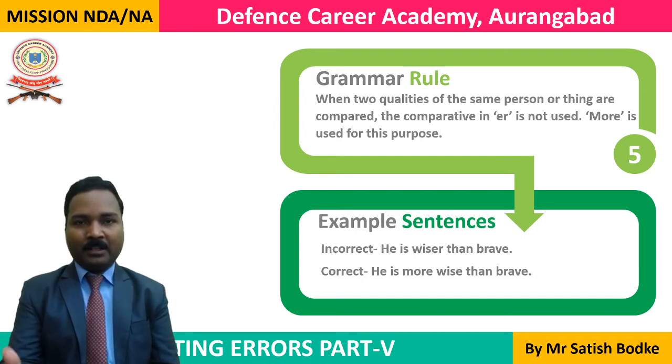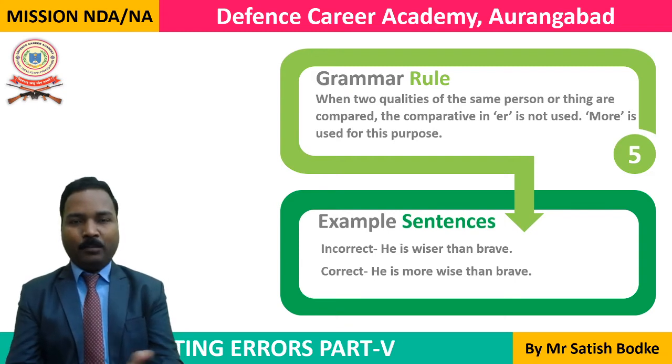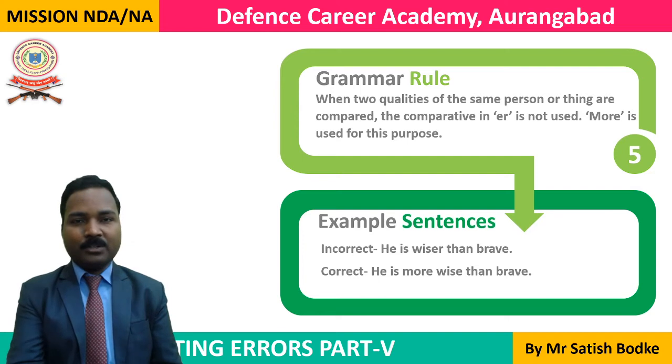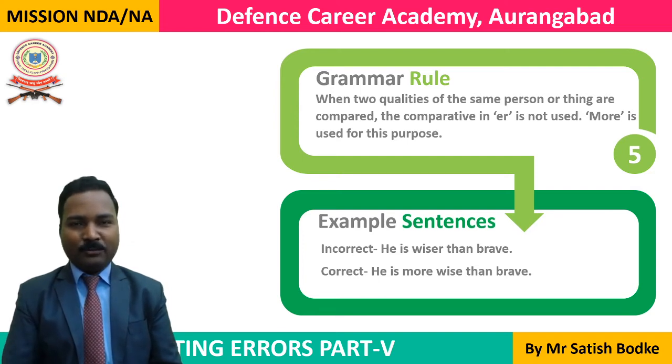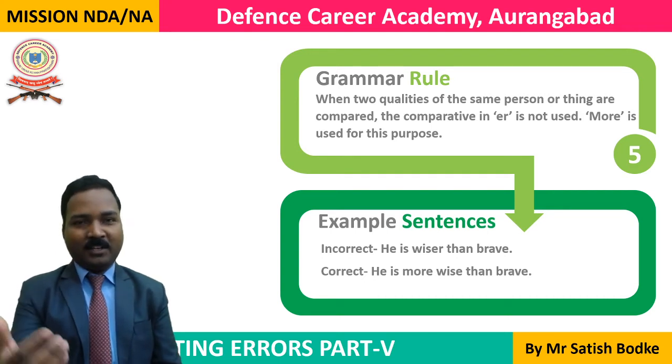And here we see that both of the adjectives, wiser and brave, are used for the same person. So two qualities are mentioned of the same person. In that case we use the more form of the adjective. He is more wise than brave. This is the correct sentence.